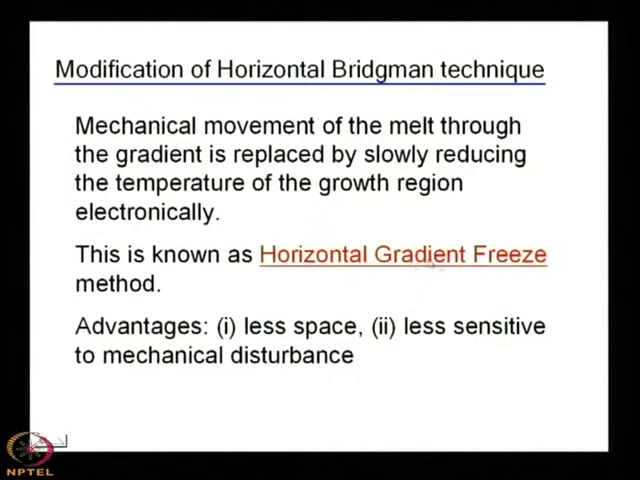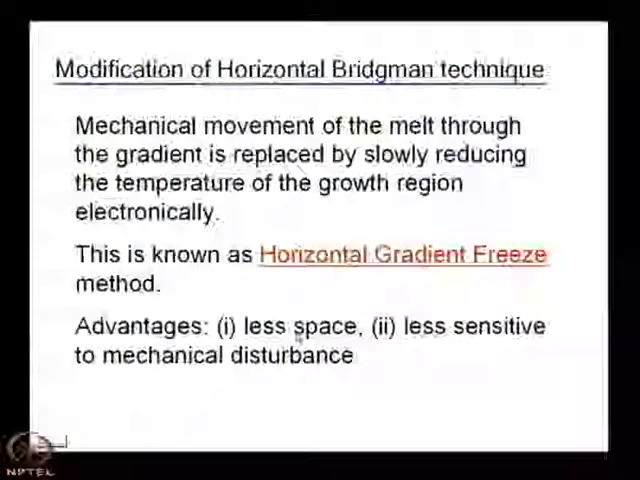HGF, that is the horizontal gradient freeze method, where no mechanical movement is done; electronically the temperature is reduced slowly. Now, what are the advantages of this horizontal gradient freeze method? In the horizontal gradient freeze method, the advantage is you need less space. Why is less space involved?